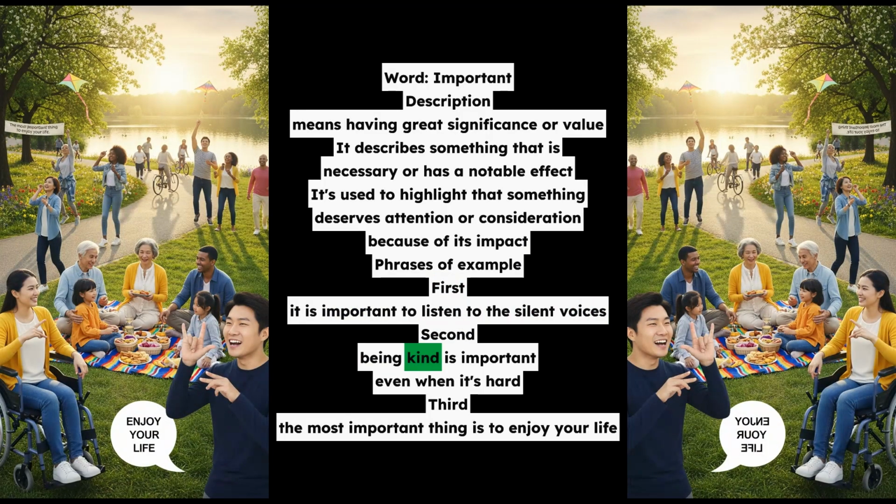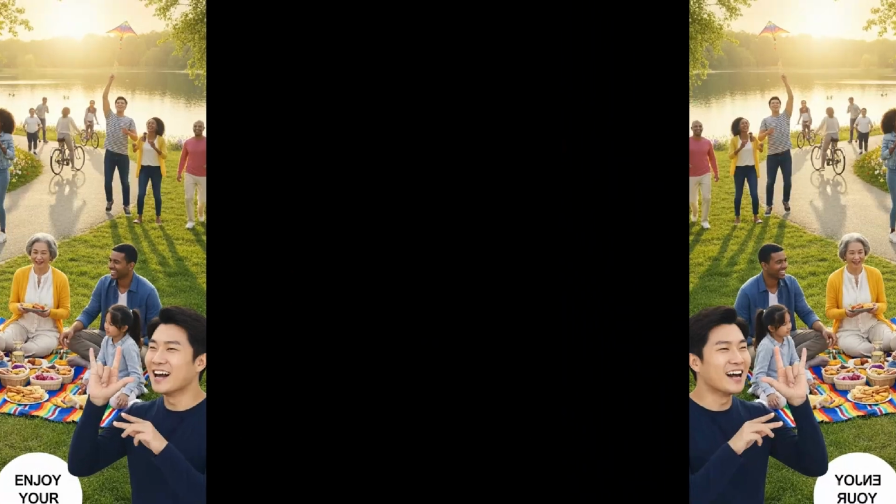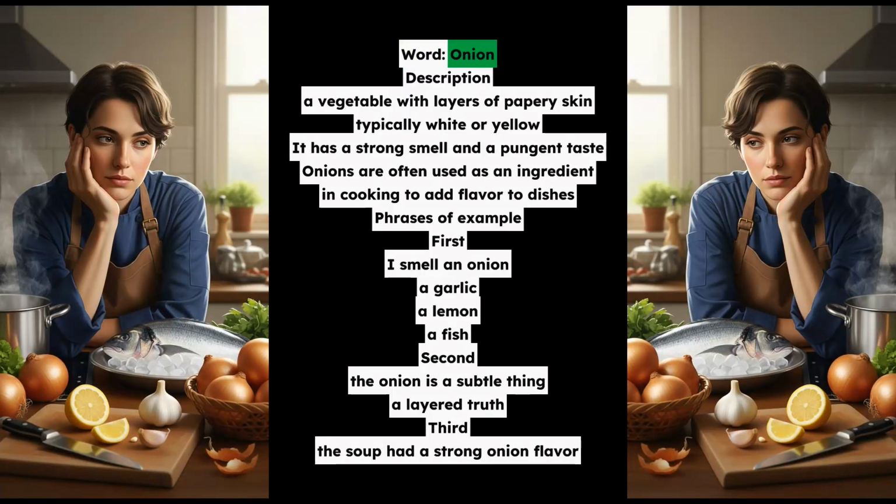Word: onion. Description: a vegetable with layers of papery skin, typically white or yellow. It has a strong smell and a pungent taste. Onions are often used as an ingredient in cooking to add flavor to dishes.